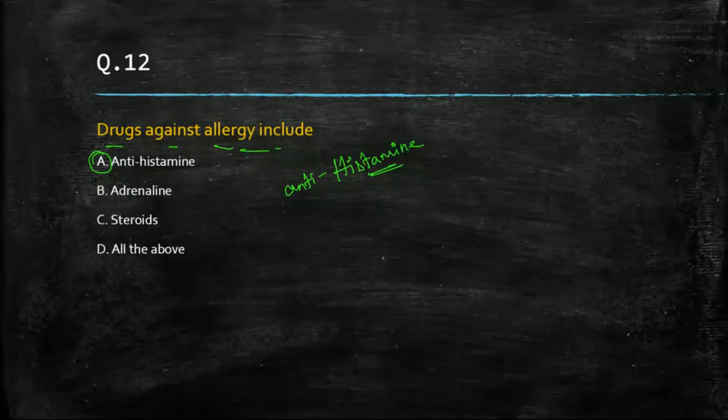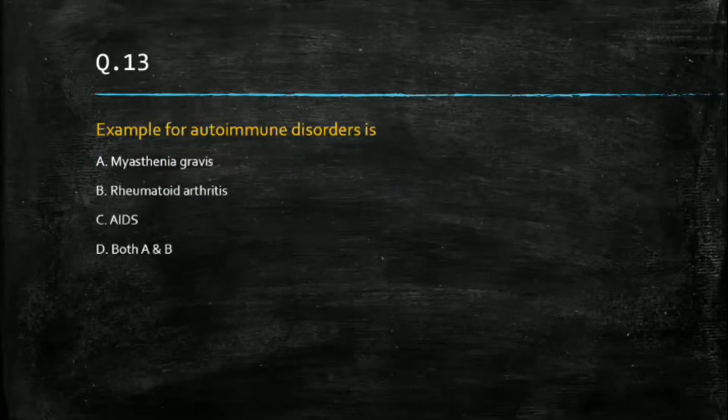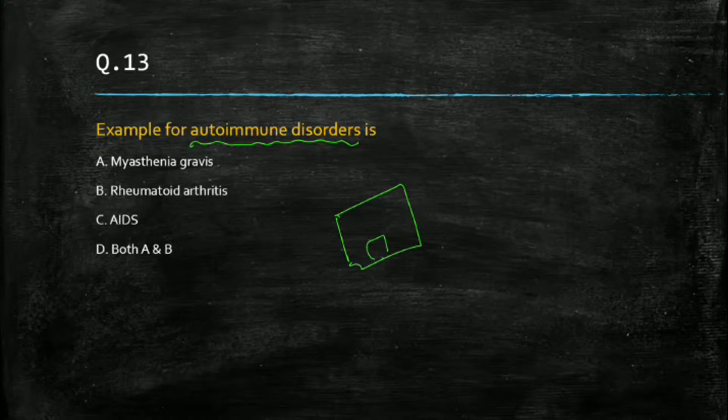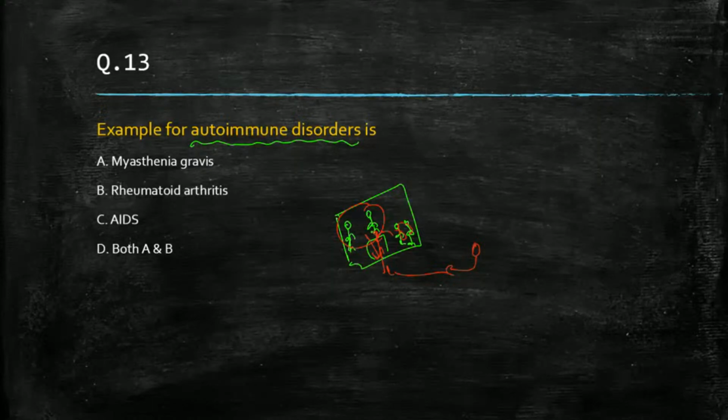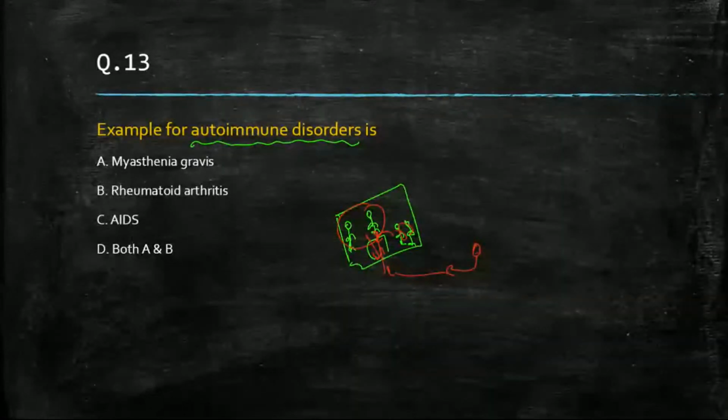The next question is: what is an example of an autoimmune disorder? Autoimmune disorder means, let's say this is your house, and you are already living here with your father, your mother, and two brothers and sisters, your siblings. Now somebody from outside is coming inside your house. What will you do? Mother and father both will try to kill the intruder, or will they also help this enemy or foreign pathogen?